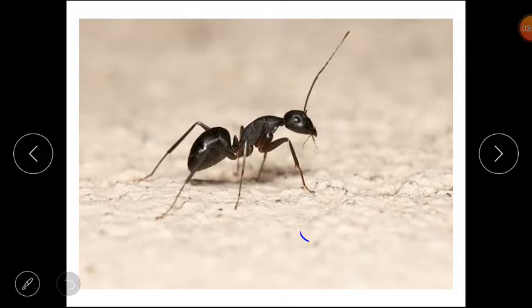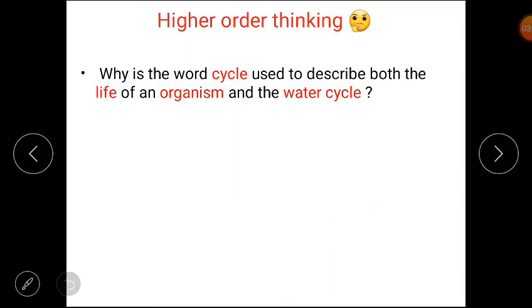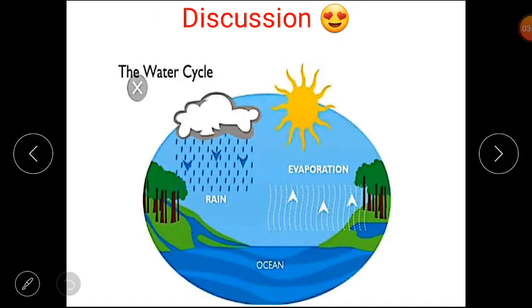Clear? So moving to our next step, higher order thinking question. Why is the word cycle used to describe both the life of an organism and the water cycle? Let's discuss the answer. The water cycle starts with the evaporation of water from the sea and ends with water coming back to the sea through rains, as you can see in the picture.